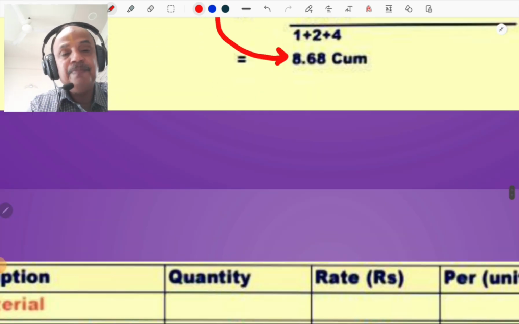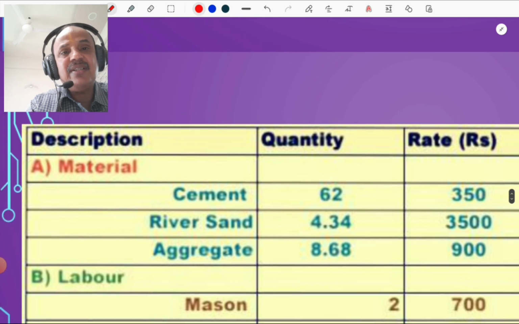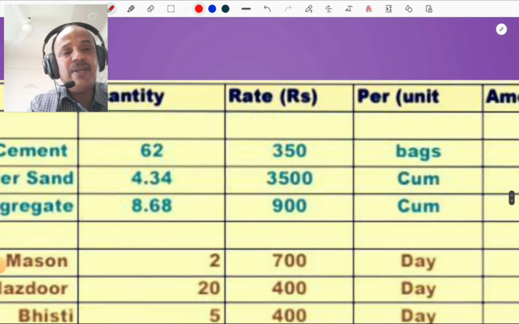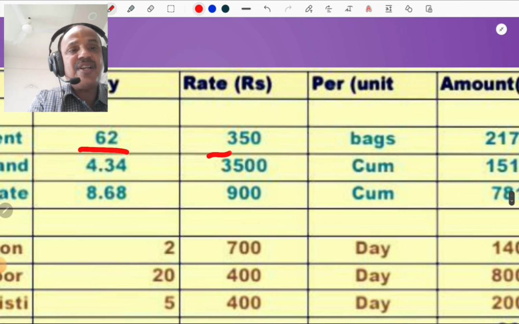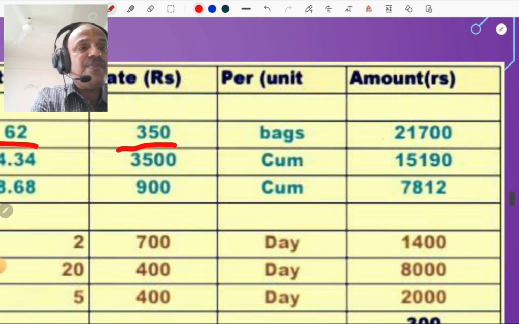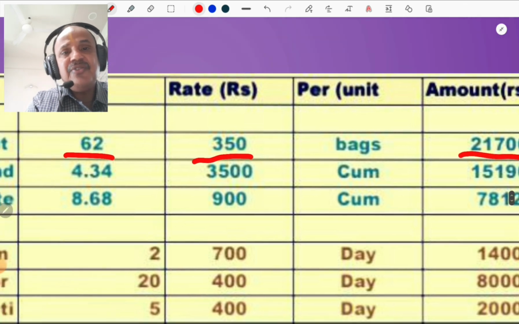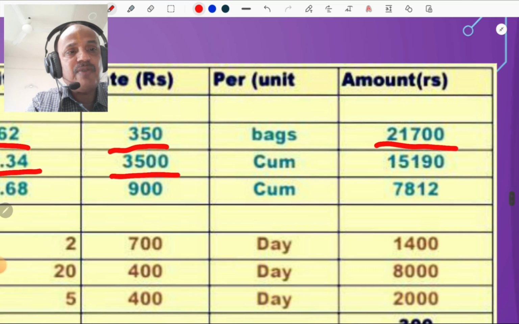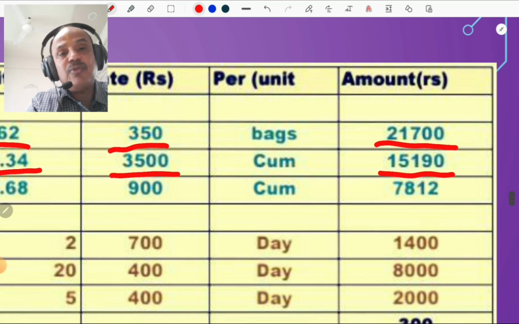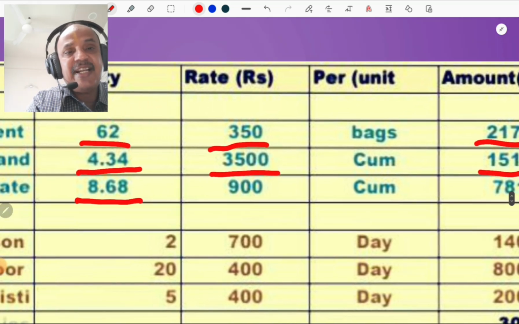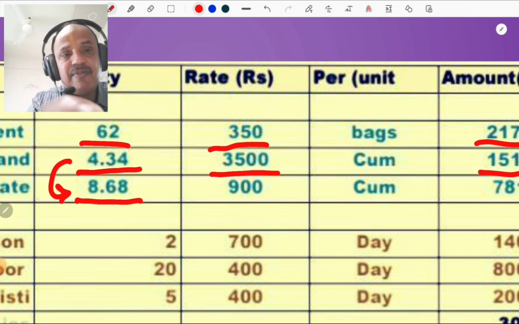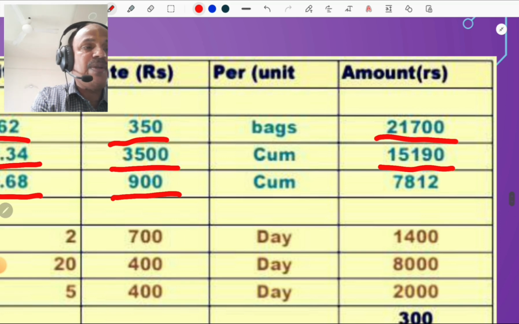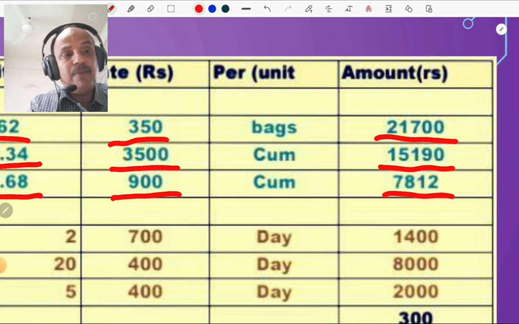Then we prepare the table: description, quantity, rate per unit, and amount. So cement bag requirement is 62. We consider the rate as 350. So amount is 21,700. Similarly for fine aggregate or sand, 4.34 multiplied by 3,500, you get 15,190. And for coarse aggregate 8.68, twice that of sand requirement, and the rate is 900 rupees per cubic meter, and the amount is